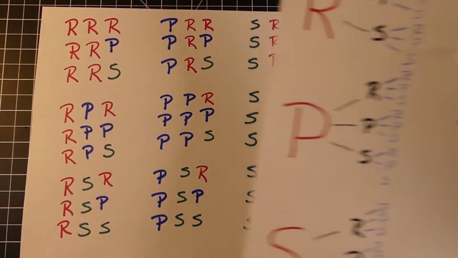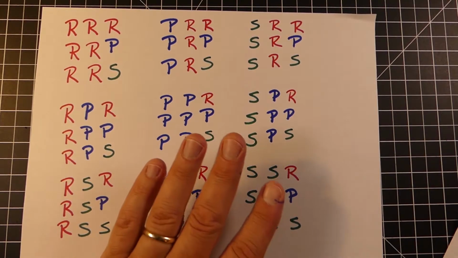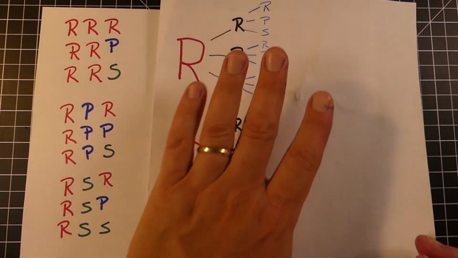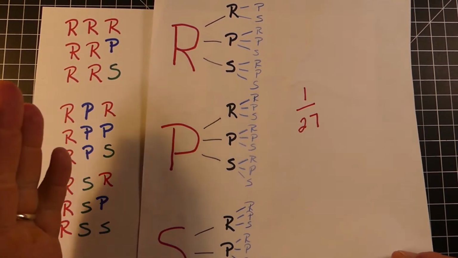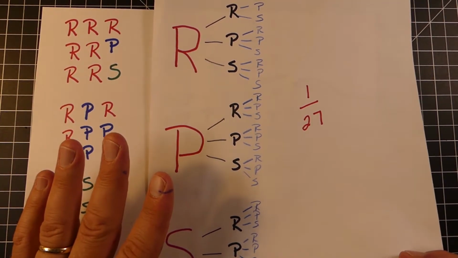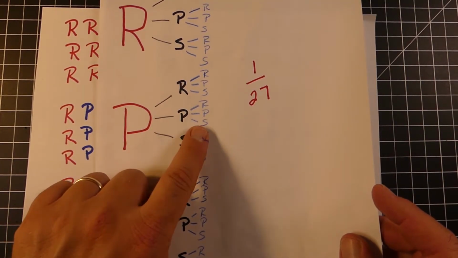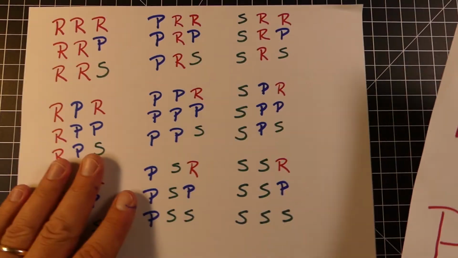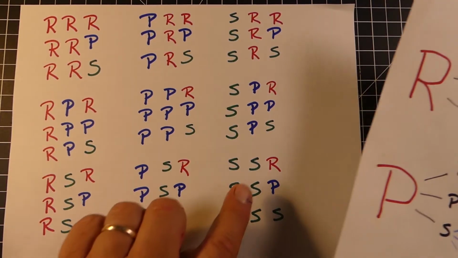Now, if you're looking for a certain combination, let's say you were looking for rock, scissors, scissors. Well, you can see at the bottom of that first column, rock, scissors, scissors. Okay. Here we have, for example, let's say you want paper, paper, scissors. So right there. So it's a great way to model or to show all the different possibilities.